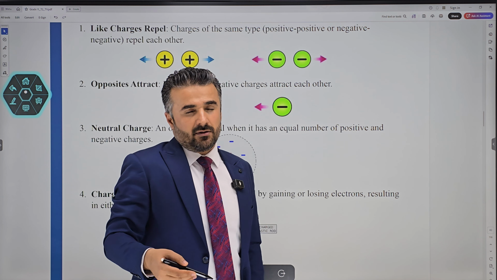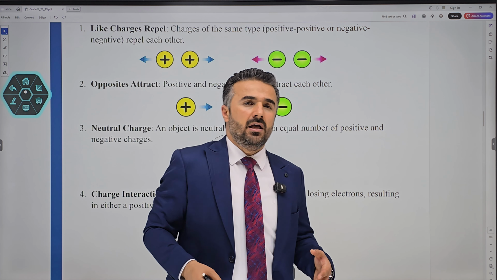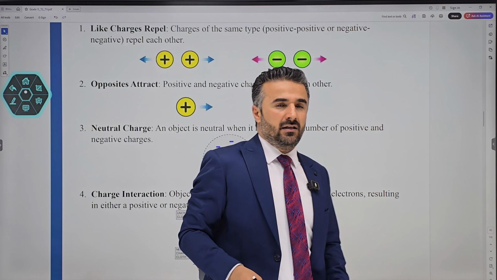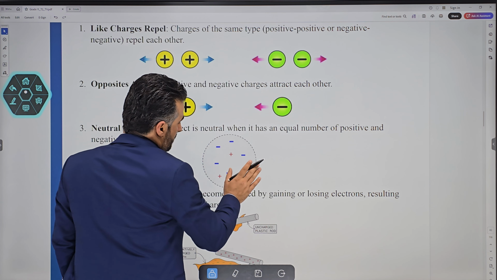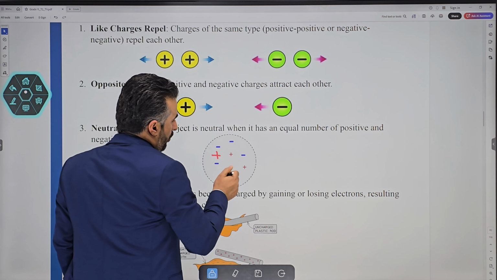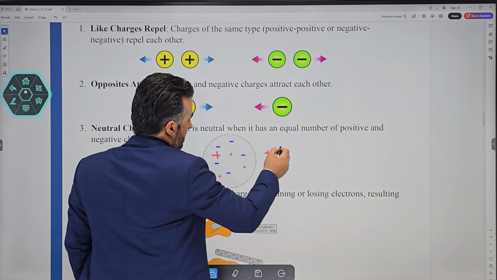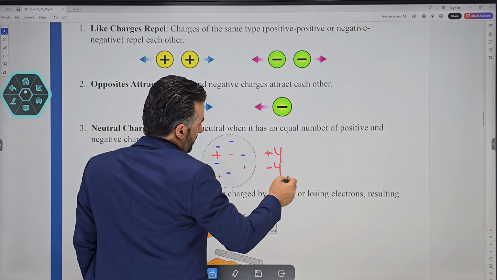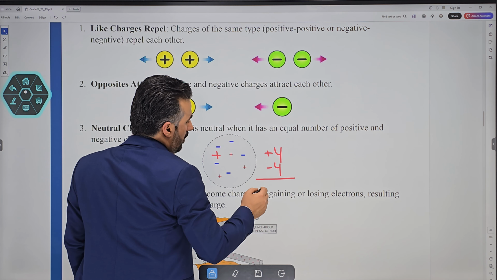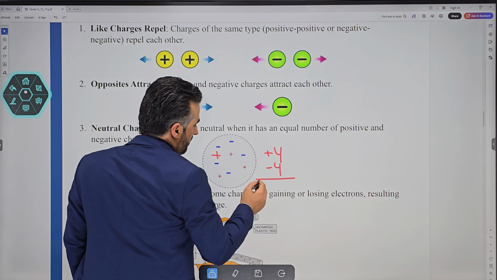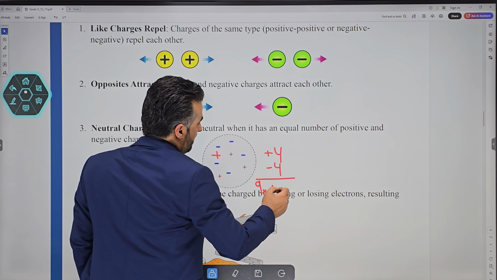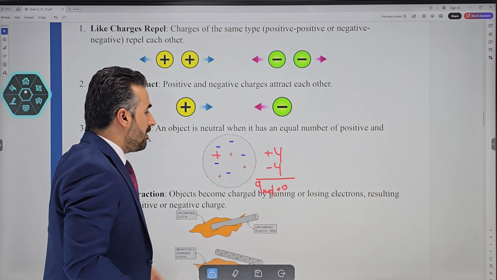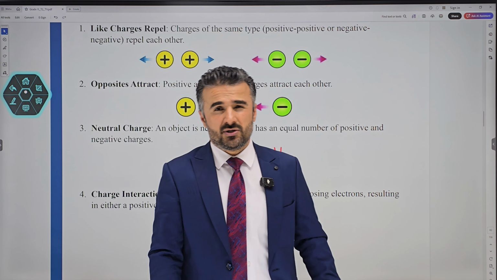What does it mean neutral? That means they have the same number of protons and electrons in them, which makes the overall charge of the object to be 0. For example, now we have 4 positive charges here, and then 4 negative charges here. So the total, we can say, or the net charge on the object, that one we call net charge, Q net, equals 0. But if an object is neutral, can we say it has no charge at all?